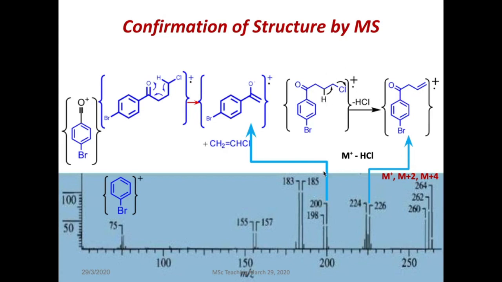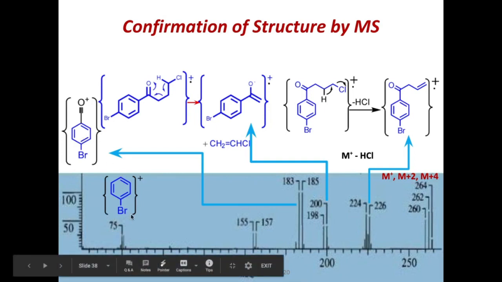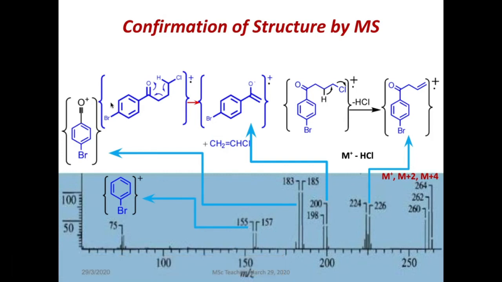Then this is normal fragmentation, Br is there, and this 75 also, no, this is not the 75, sorry, this is 155, 157 is the Br. Had you had the structure with Cl over here and Br to this side, this fragmentation would not have been possible for you.